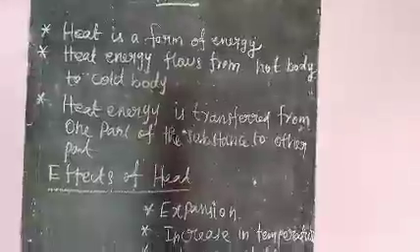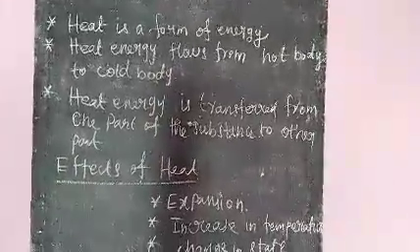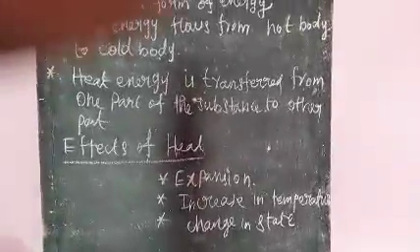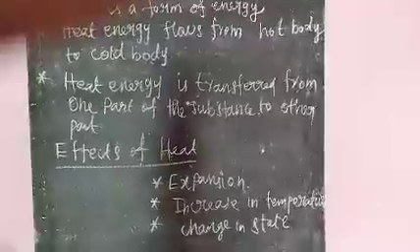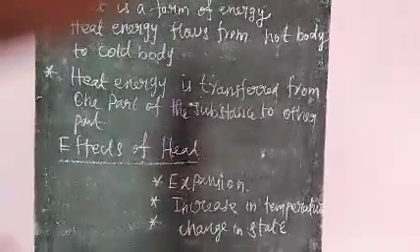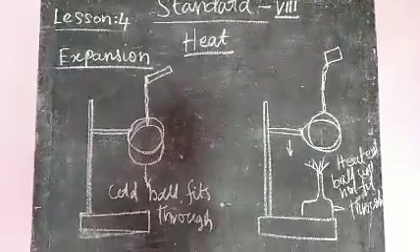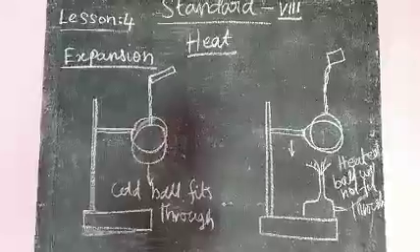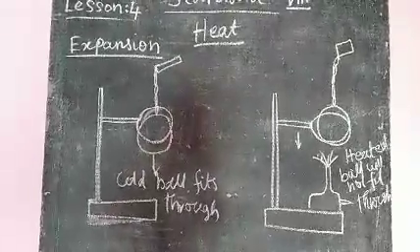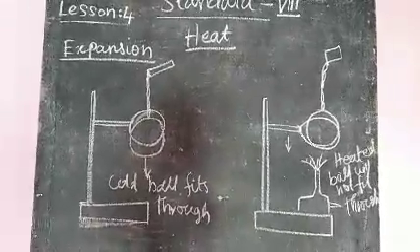Effects of heat. Heat energy acts on the substance. It expands, increases in temperature, and changes in state. Now I am going to explain suitable examples for expansion. Take a metal ball and a metal ring.